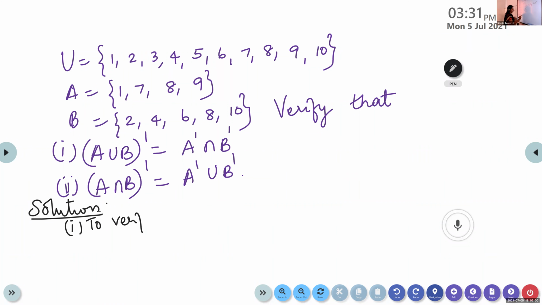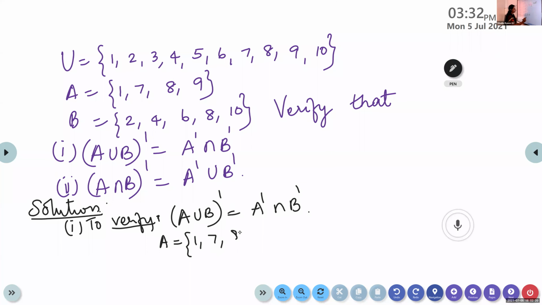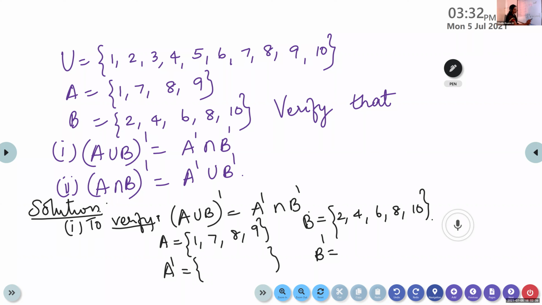To verify A union B the whole dash is equal to A dash intersection B dash. We are going to verify the first law. A is given as the set 1, 7, 8, 9. The set B is 2, 4, 6, 8, 10. Write down what is A dash and what is B dash.